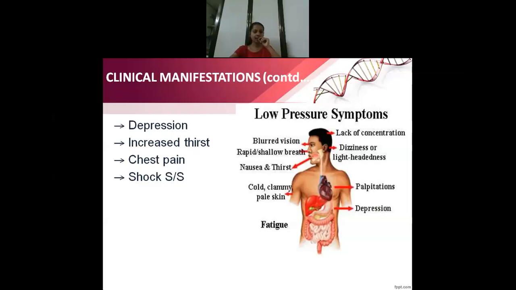What are the signs and symptoms of shock? The pulse will be very weak. Then pallor will be there, cyanosis will be there, cold and clammy skin, sweating excessively, then rapid breathing may be there, and they may finally lose consciousness and go into a stage of coma. So that is why it is said that hypotension, if you get it suddenly, is more complicated than hypertension, because suddenly the person's BP may drop and they may go into coma if it is very low.